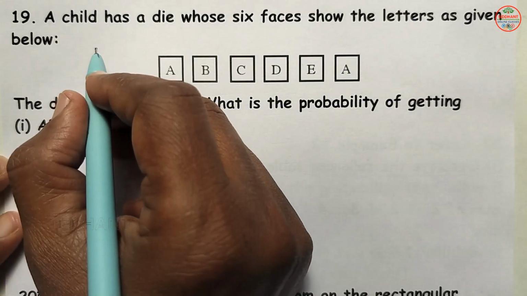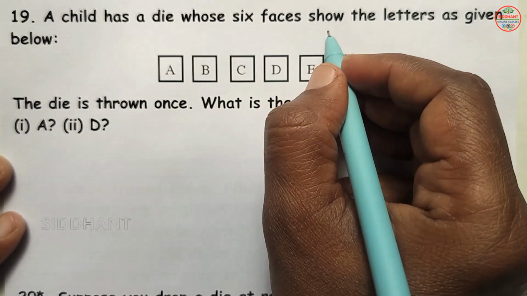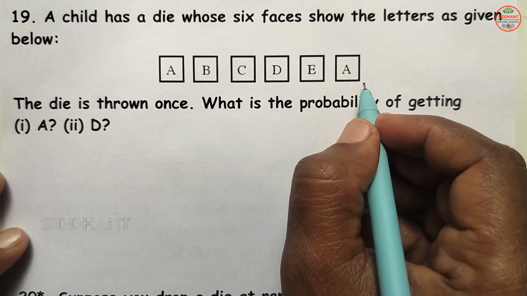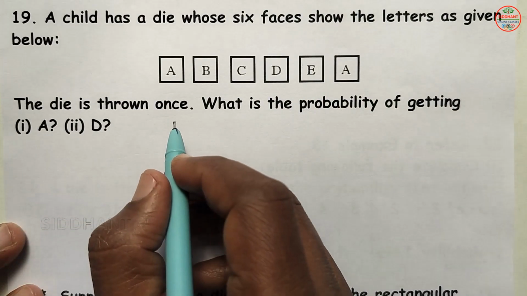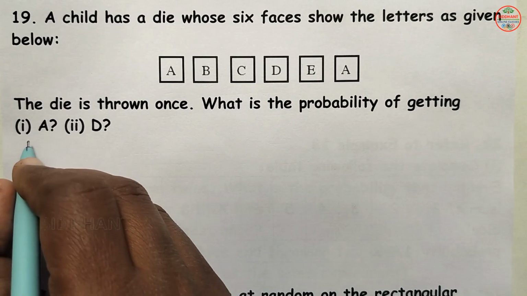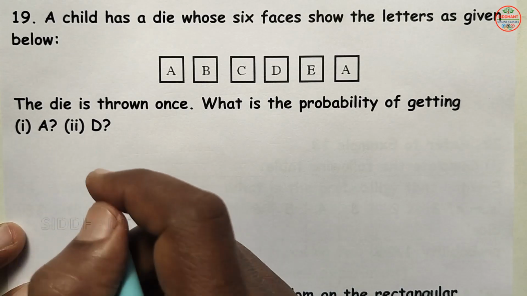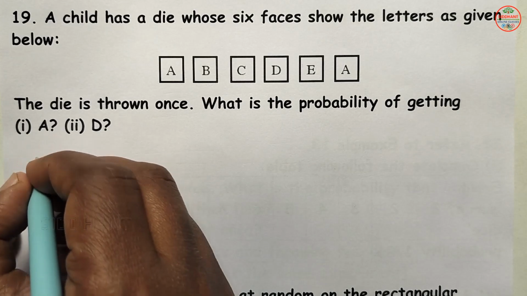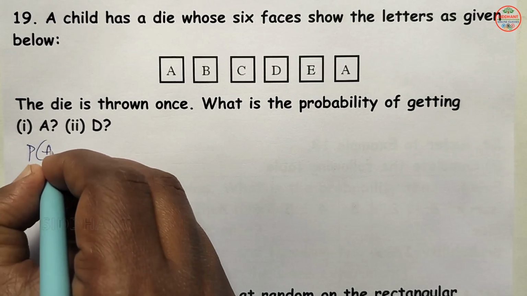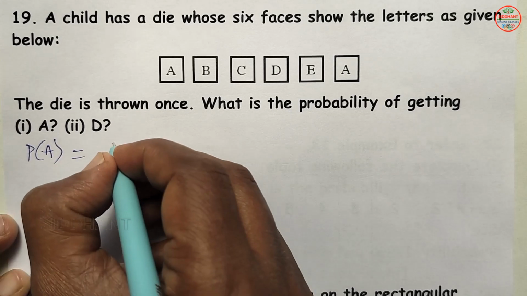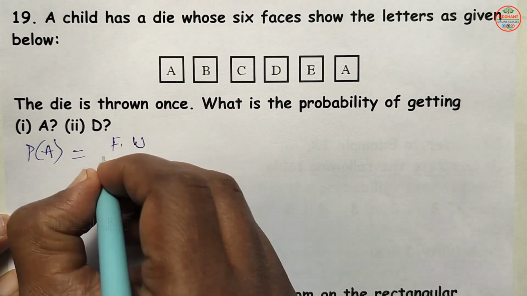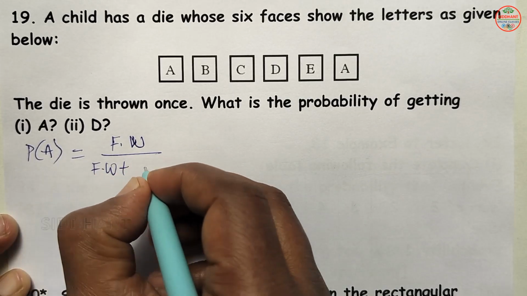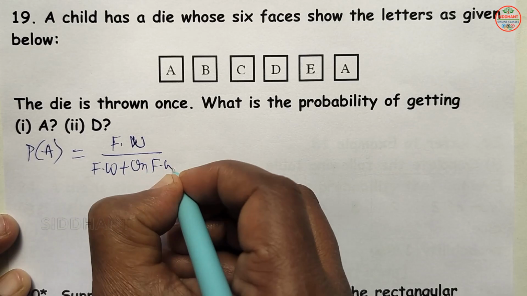Question number 19. A child has a die whose 6 faces show the letters as given below: A, B, C, D, E, A. The die is thrown once. What is the probability of getting one A to D here? So first one, probability of getting A. So P of A, that means happening side they ask, which is favorable ways by favorable ways plus unfavorable ways here.